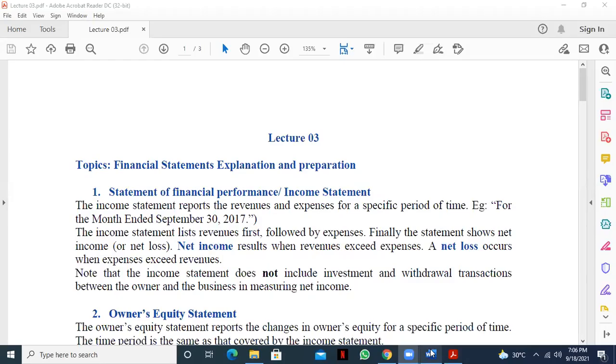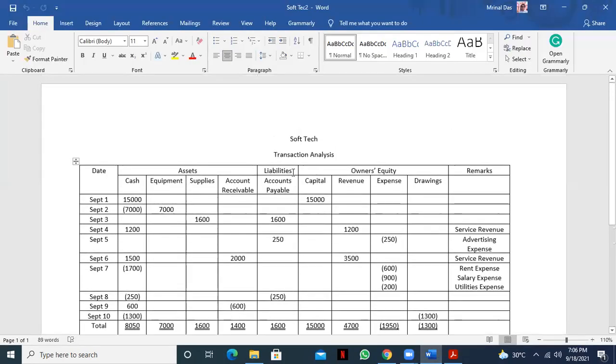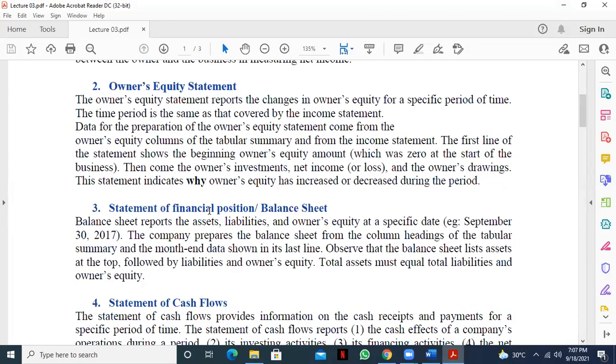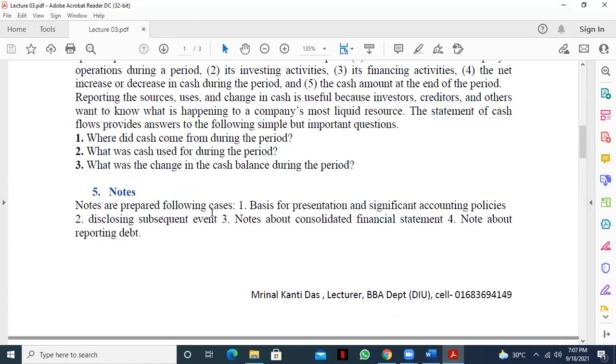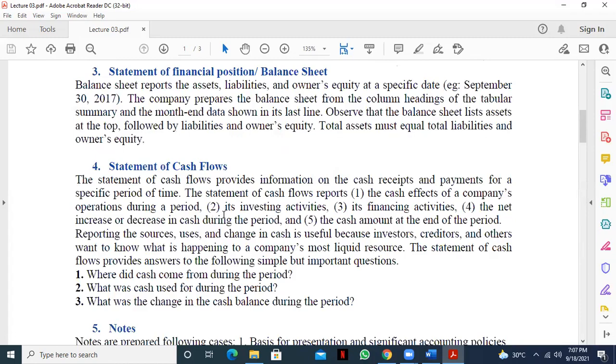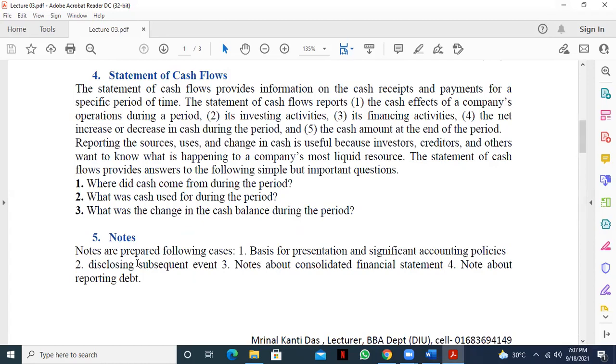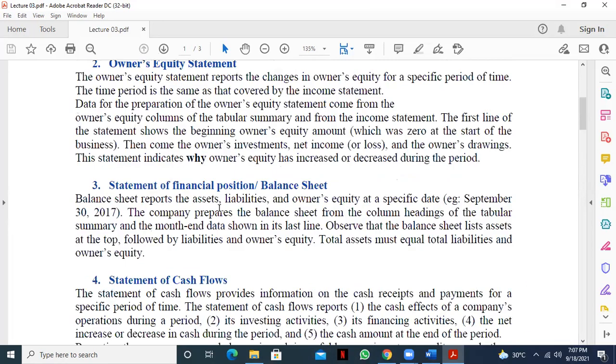Okay, so last day we have completed this transaction analysis. Now from this transaction analysis, we'll prepare different financial statements. Total 5 financial statements are there. Here is the explanation of the 5 financial statements. So notes is not a financial statement. It's just the explanation of the previous 4 statements. So we'll not prepare the notes, but we'll prepare the previous 4 statements.